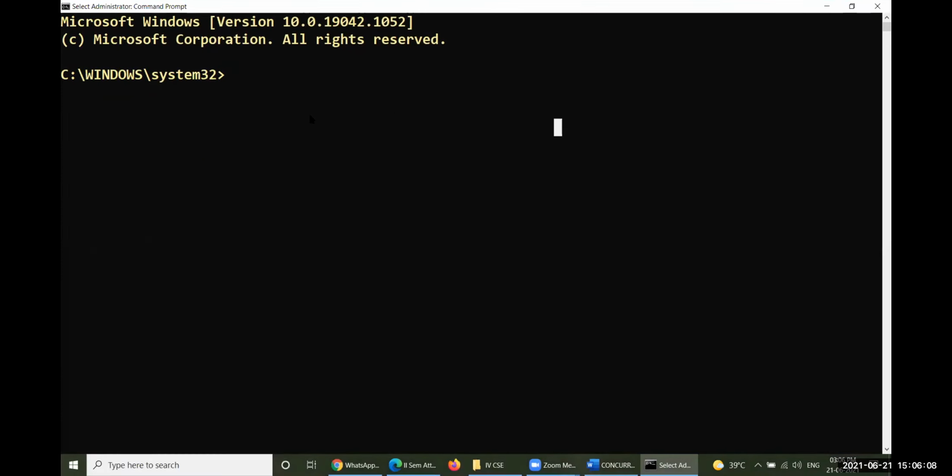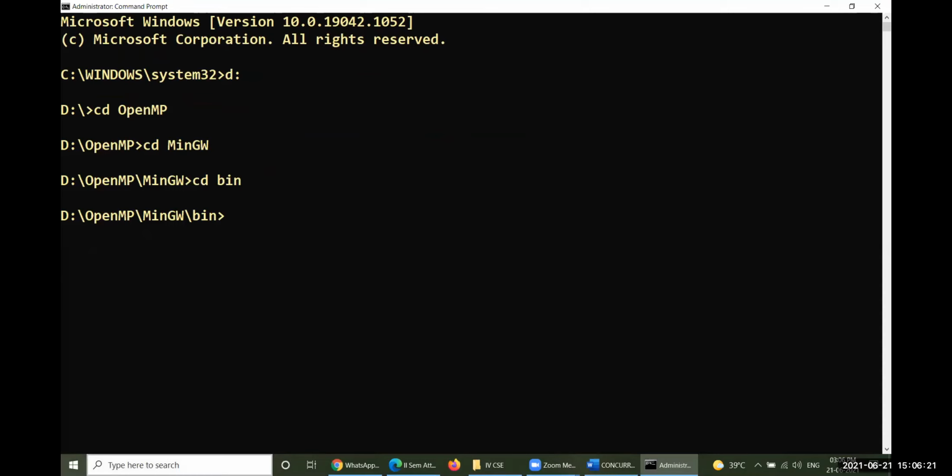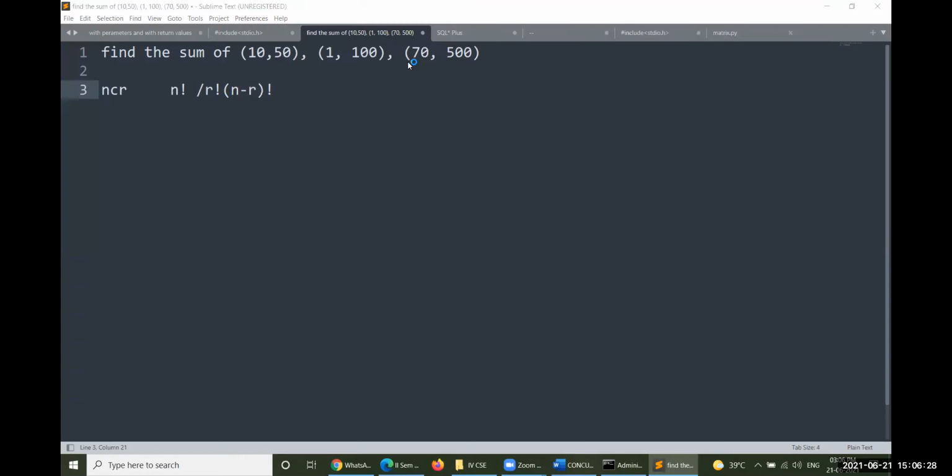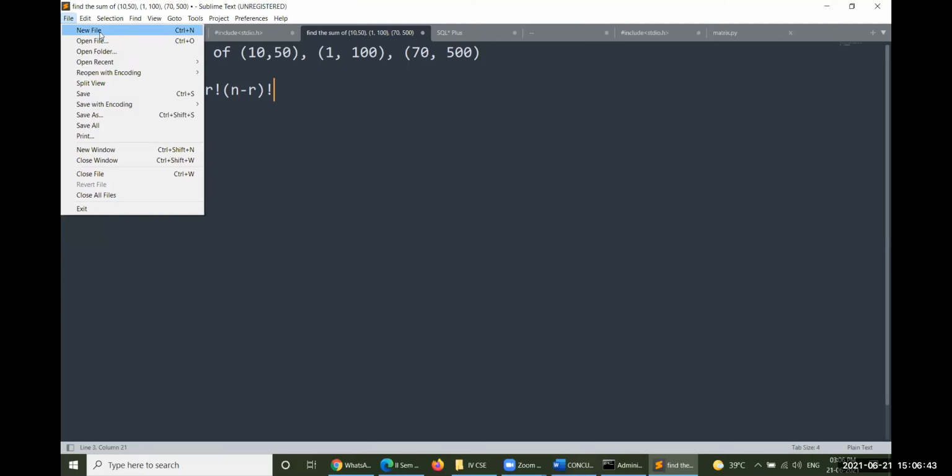Afterwards, let us move to the OpenMP, MinGW directory, also open the folder. Okay, let us see. Let me open the file.